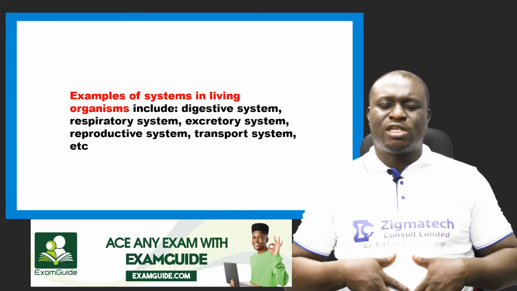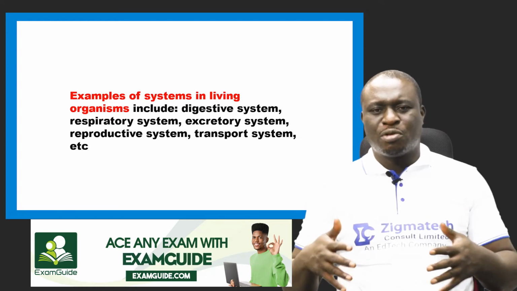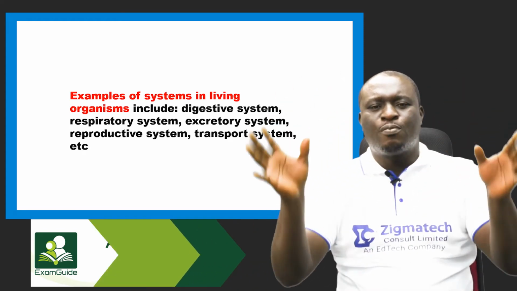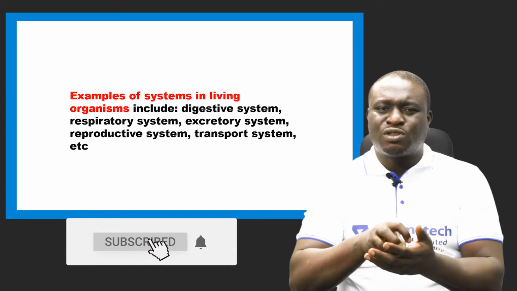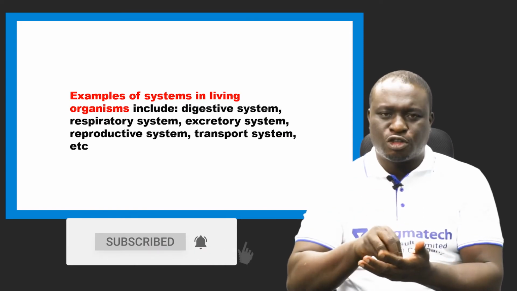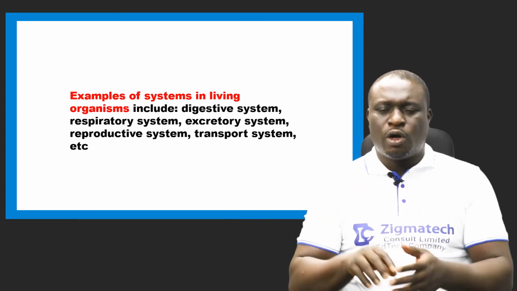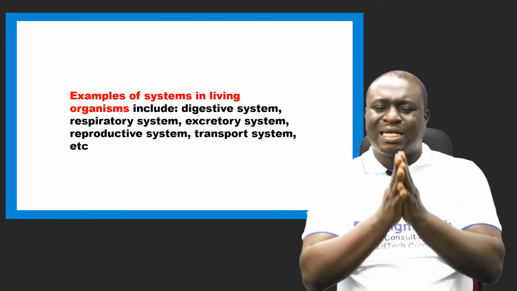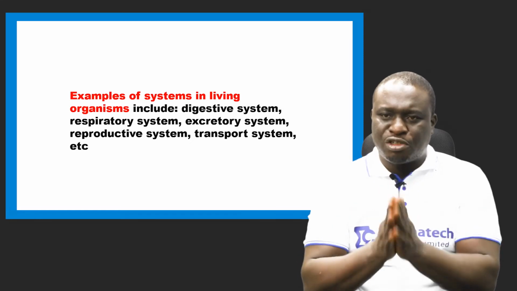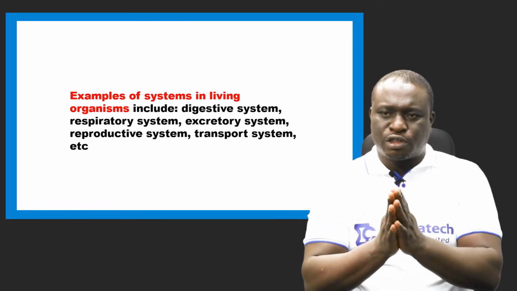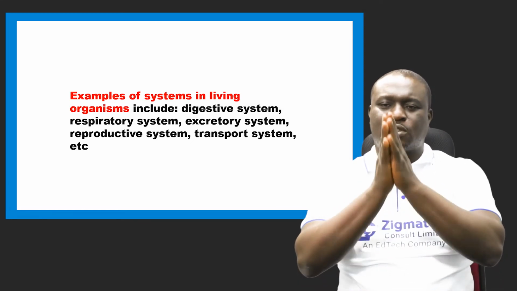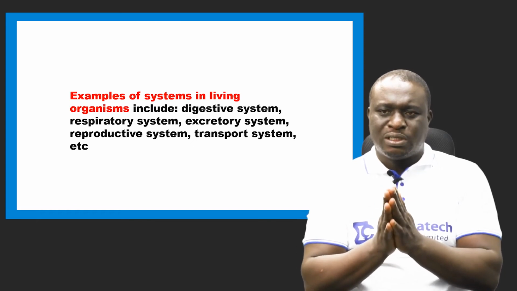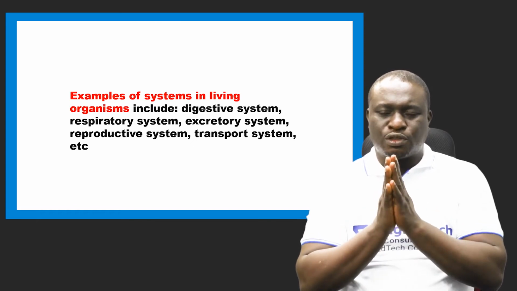Then we also have the respiratory system. If you check the respiratory system, it is made of a group of organs that carry out the sole function of respiration. We also have the excretory system that is composed of organs that carry out the function of excretion. The same thing with reproduction, the same with the transport system. Okay? These are all examples of systems.